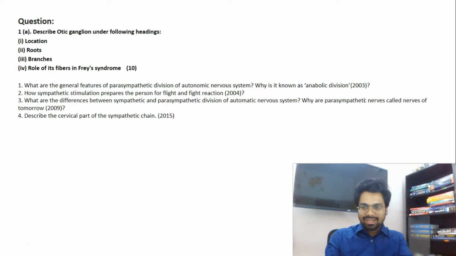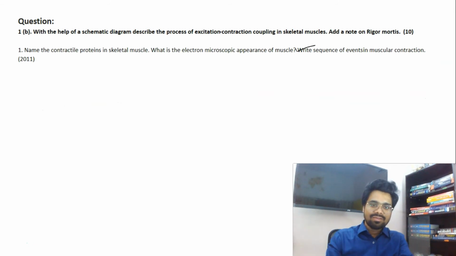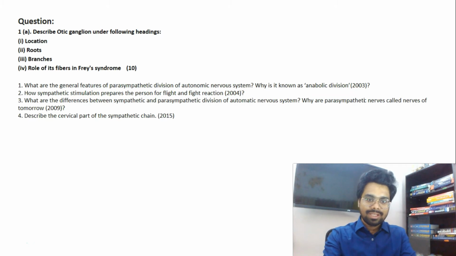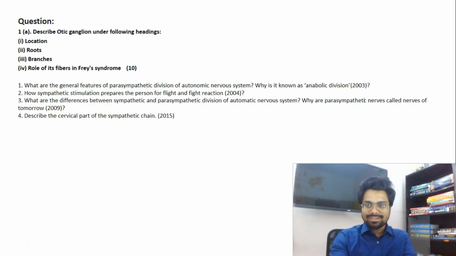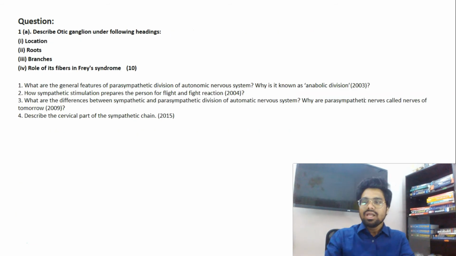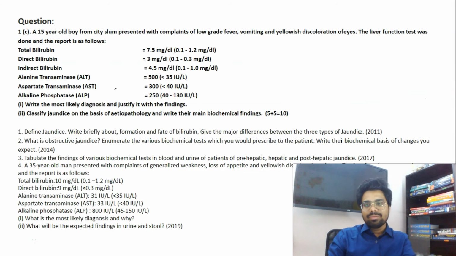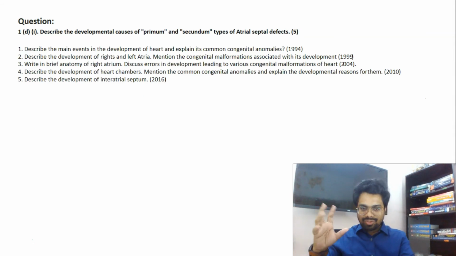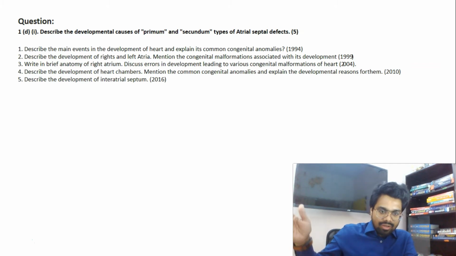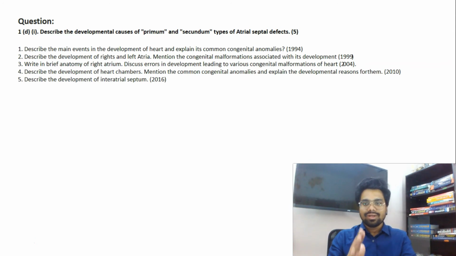Each question is either a direct or an indirect repeat of what we just covered in the previous year questions, and they're trying to input a clinical touch even to paper 1 section A. Okay, even anatomy, physiology, biochemistry, they're inputting a clinical touch. See, role of Reye syndrome, rigor mortis, and also a clinical scenario. So now I just went into details of 1A, 1B, 1C. Now, based on whatever myths we just disproved, right?